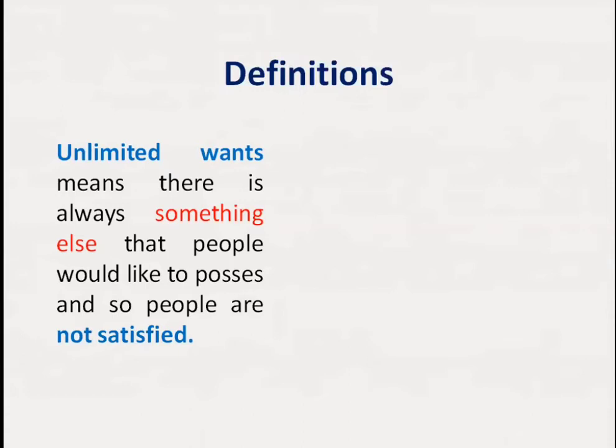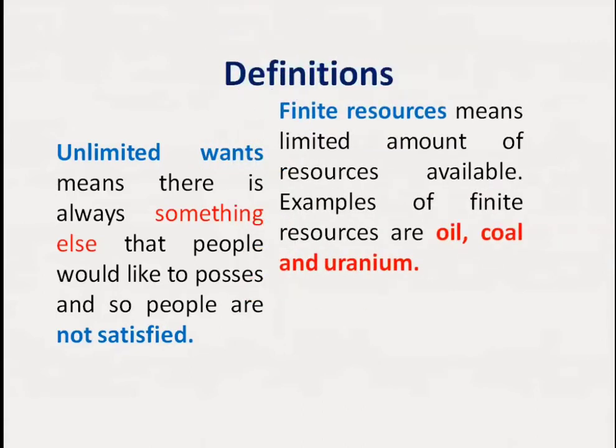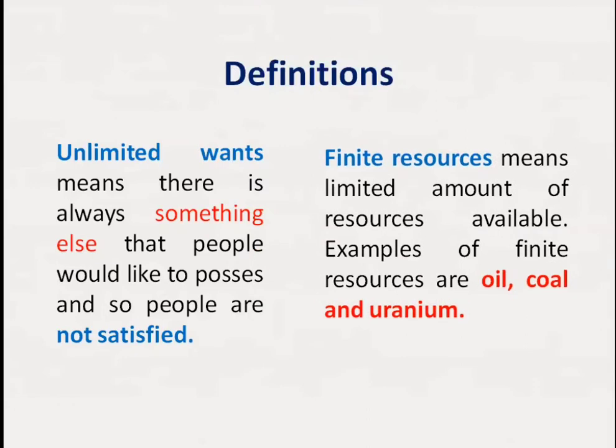These things are unlimited in the sense that they are endless, they are numerous. Speaking of limited or finite resources, this means the amount of resources available in the economy is limited. For instance, we have limited quantity of land, limited quantity of labor, and limited quantity of capital goods. This is what we call limited resources, or limited or scarce factors of production.